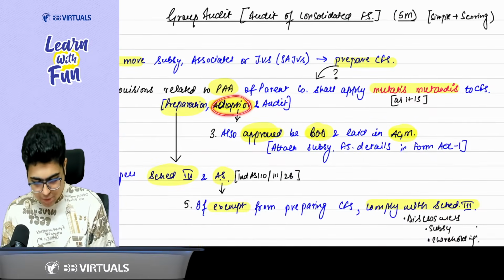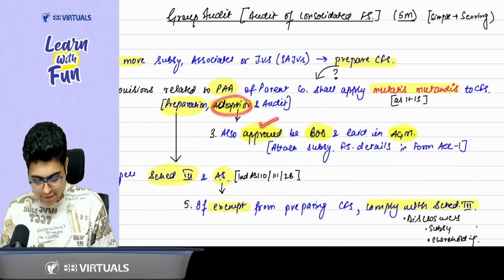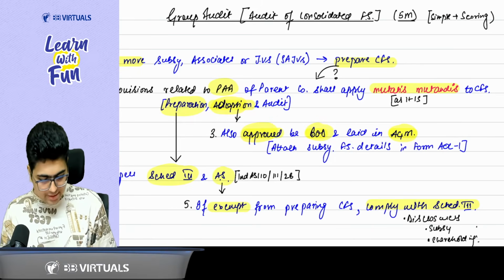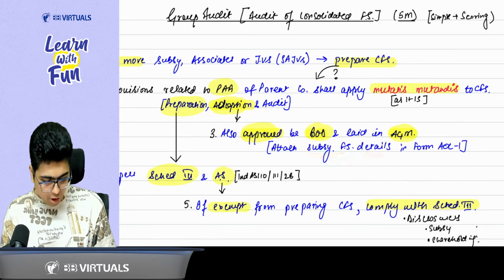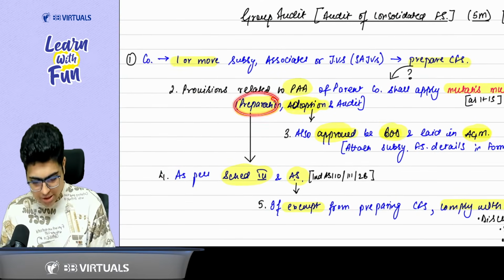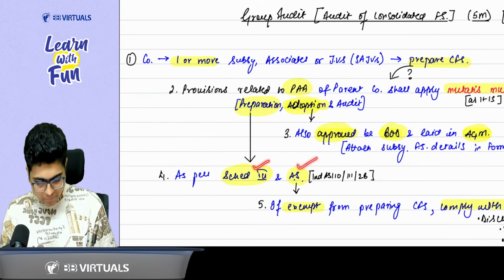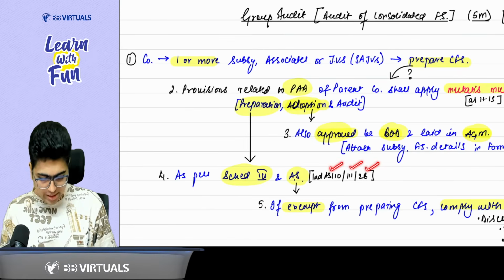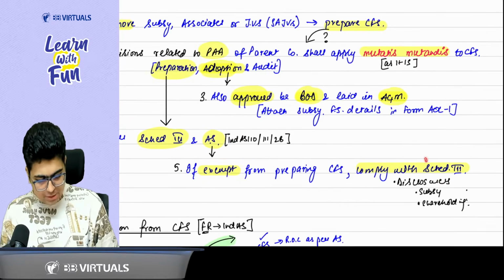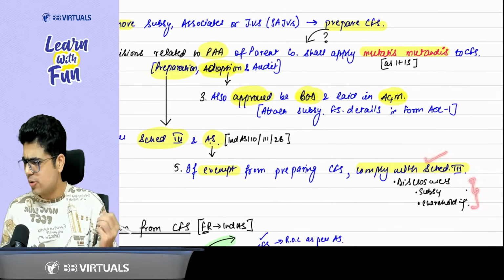Now, sir, what do you mean by adoption? Adoption means approval. CFS will also be approved by the board of directors and laid in the AGM along with the SFS. Also, you need to attach the subsidiary financial statement details in the form AOC1, which can be asked from an MCQ point of view. Now talking about the preparation, like every financial statement, they are also prepared as per Schedule 3 and accounting standards. Accounting standard means, for example, Ind AS 110, 111 and 28. Now, if the company is exempt from preparing the CFS as per AS, still it needs to comply with the Schedule 3 disclosure requirements.